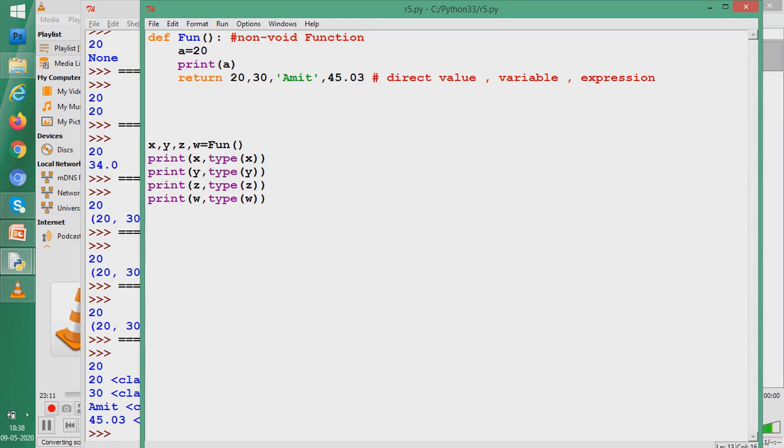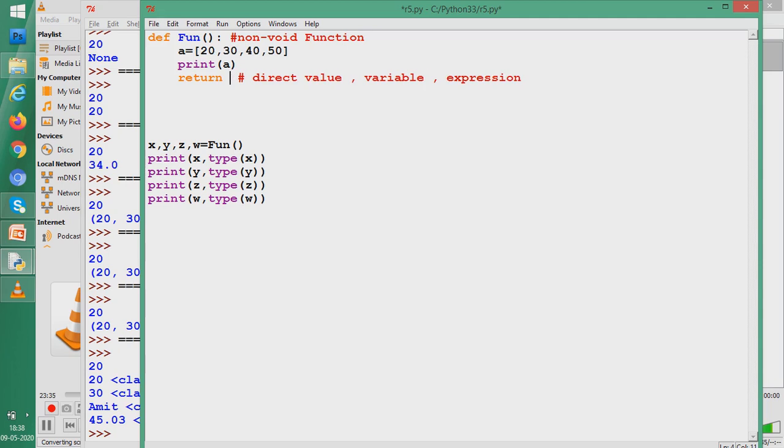Let us now try to return some more data structures. Like we would try to return a list, we will try to return a dictionary. So let us create a list here. We create a list 20, 30, 40 and 50. So this is a list. Can we return a list? Let us see how to return a list.